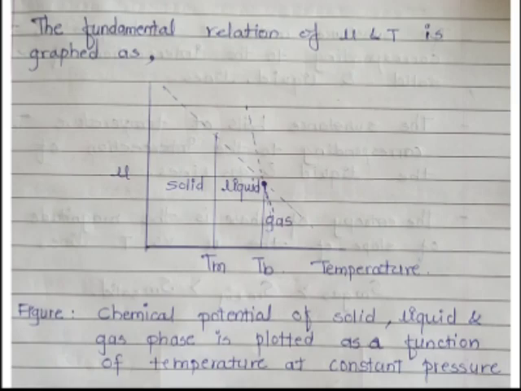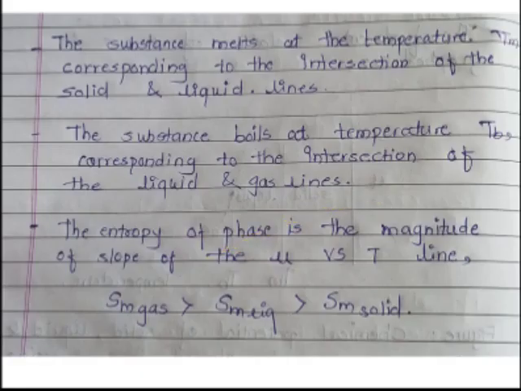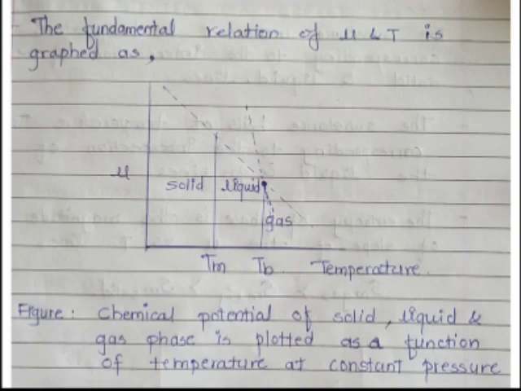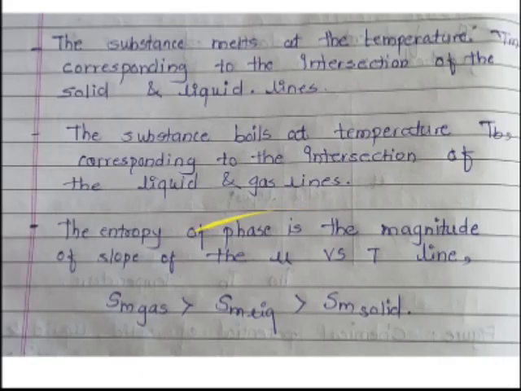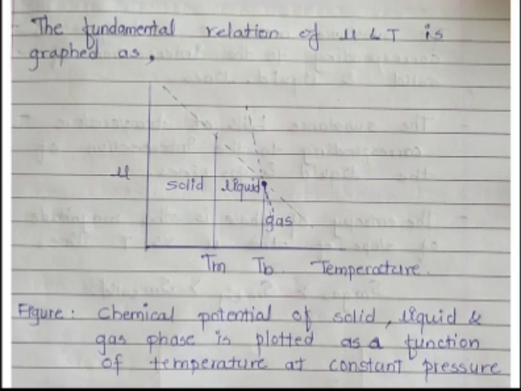So, from this diagram, we can conclude that the substance melts at the temperature Tm corresponding to the intersection of solid and liquid lines. Then, the substance boils at temperature Tb corresponding to the intersection of the liquid and gas lines.